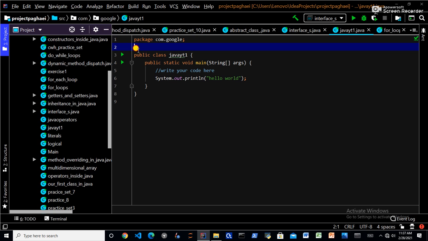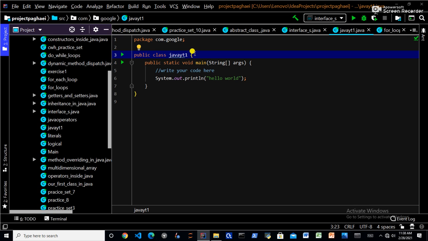Package consists of classes, right? There you can see the class Java YT1. It is the name of the class. Don't get confused. So package consists of classes, and classes consist of functions. Simply guys, you have to understand that a package consists of classes and classes consist of functions.